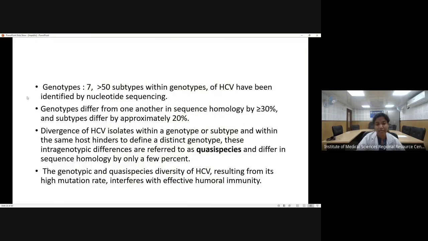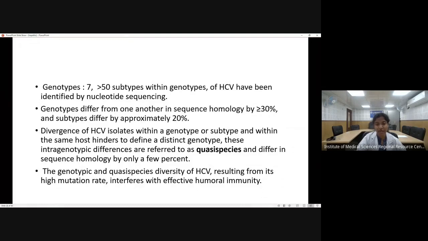Now, in hepatitis C also, there are about 7 genotypes, and more than 50 subtypes have been seen within the genotypes. These genotypes differ from one another in the sequence of their genome. The homology is such that they differ from one another by more than 30% in genotypes, and the subtypes also show a difference of about 20%.